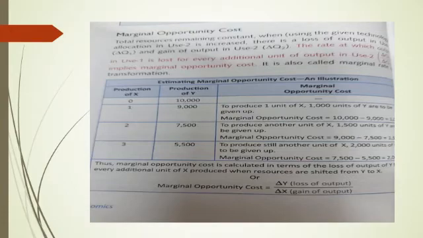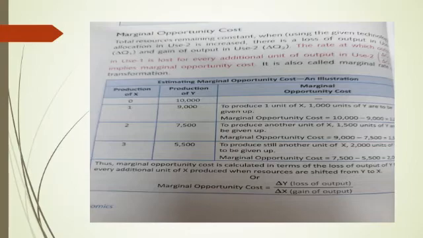The producer has combinations of two commodities. Production of X is 0, 1, 2, 3, 4. Production of Y is 10,000, 9,000, 7,500 and 5,500.